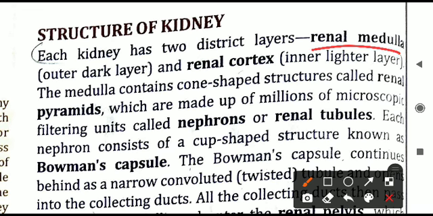One outer layer is called the renal medulla. This is the outer layer, it is dark in color. The inner layer is lighter in color and it is called the renal cortex. Medulla outer layer, cortex inner layer. Again I repeat, renal medulla, renal cortex. Two layers are there in the kidneys.